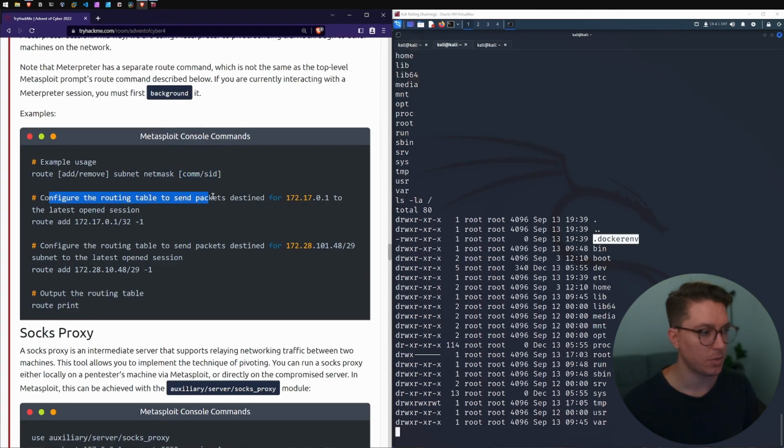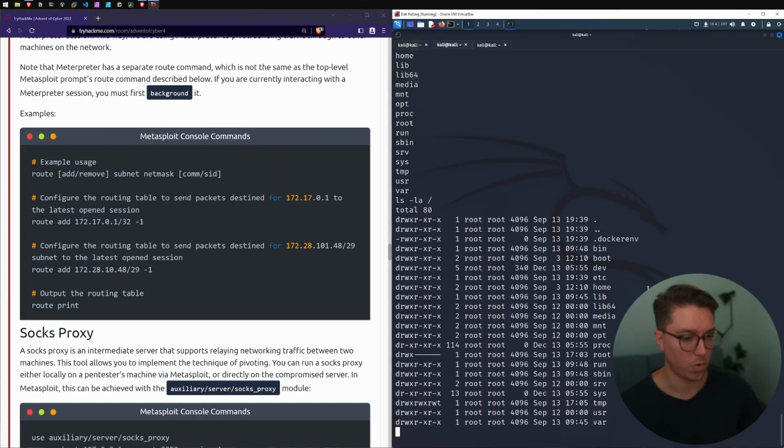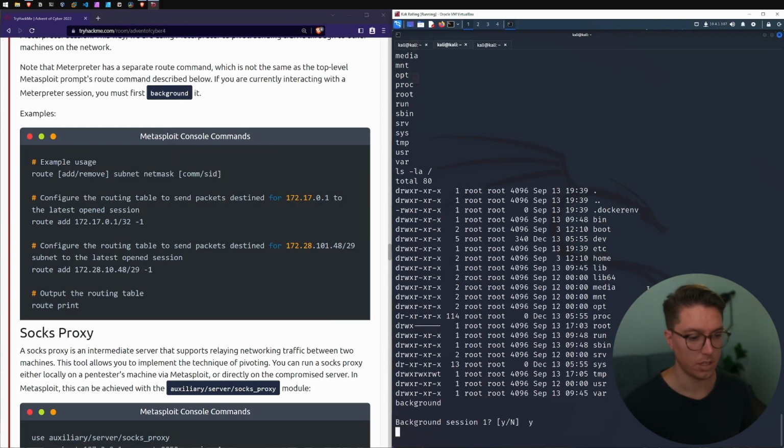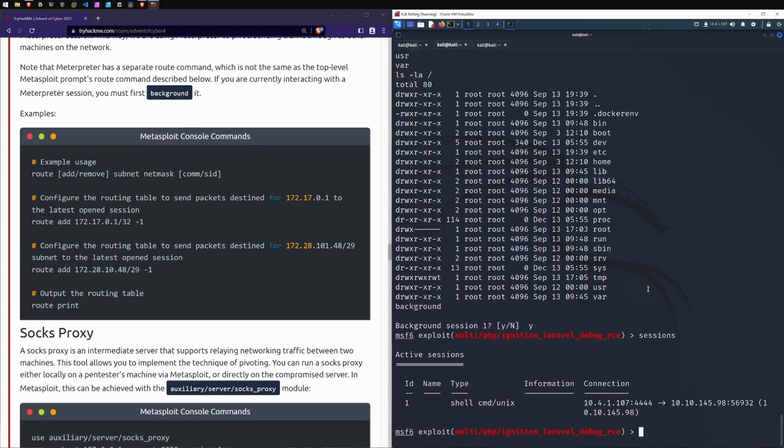This configures the routing table to send packets destined for 172.17.0.1 to the latest open session. So route add, anything in here, to the latest session. This is session 1, right? So if we go background, background session 1, we could say yes, and then if we type in sessions, we have our list of sessions.